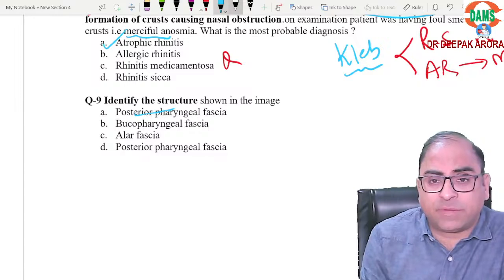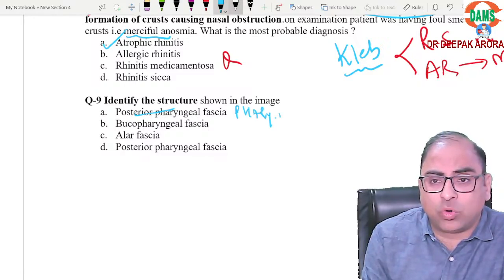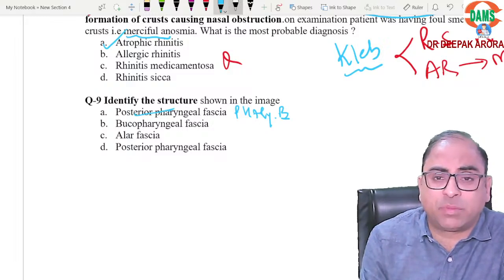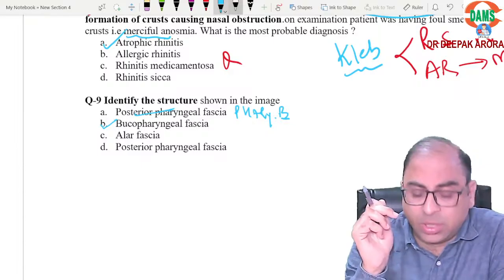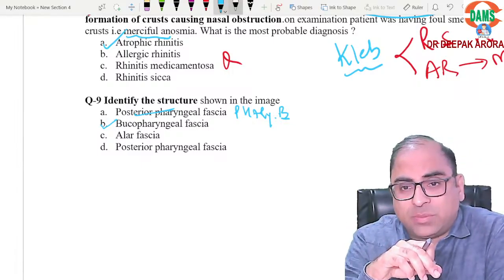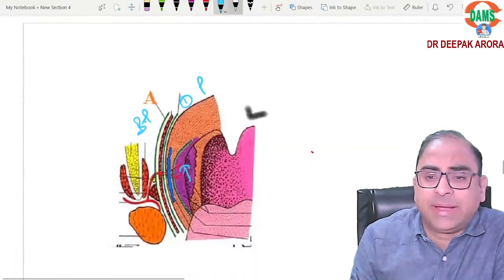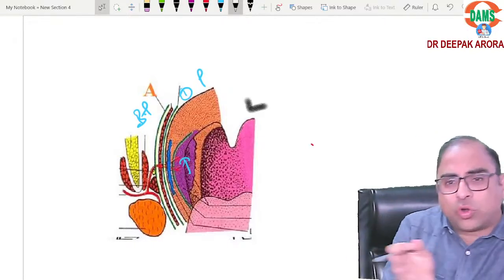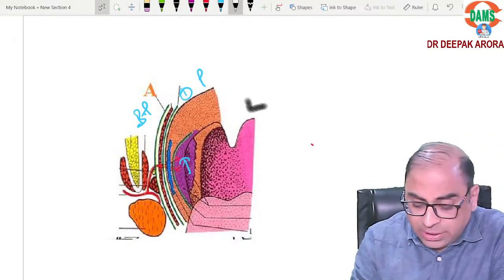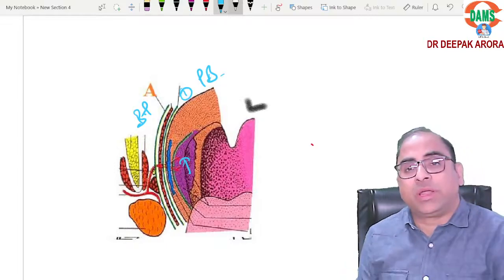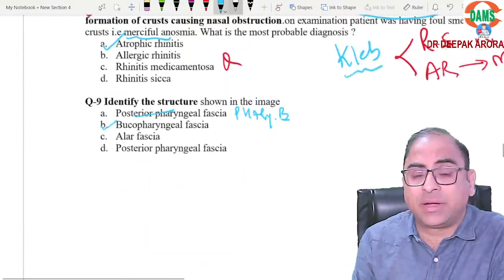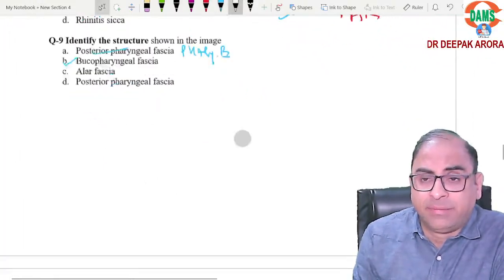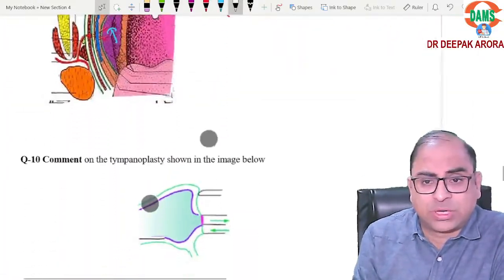The first option was pharyngobasilar and the second option was buccopharyngeal. So the outer one is always the buccopharyngeal fascia. The posterior pharyngeal wall will be behind, on the posterior side, not on the lateral side. So the inner one is pharyngobasilar, the outer is buccopharyngeal. This was again an integrated question of ENT with anatomy, and we have discussed this question nicely.